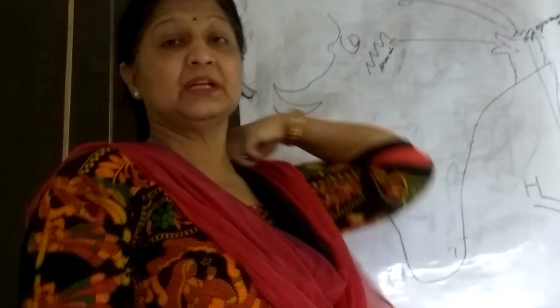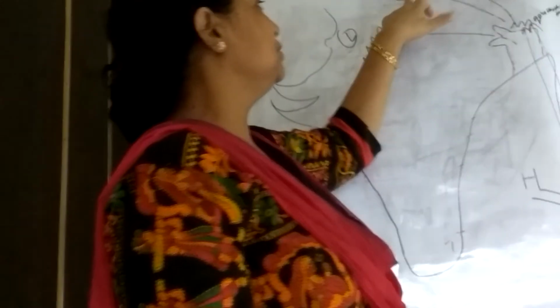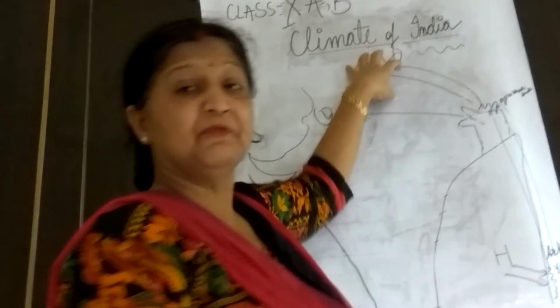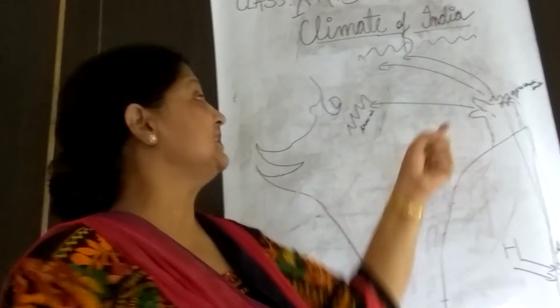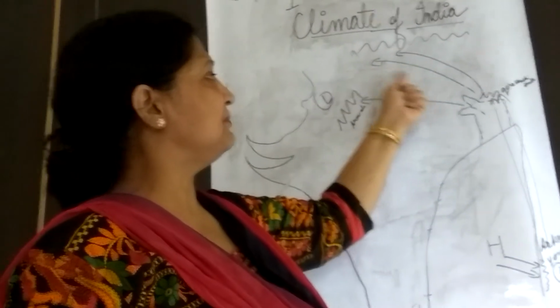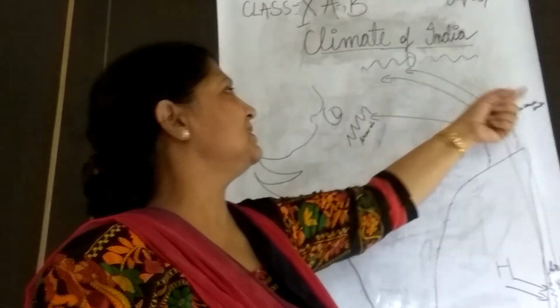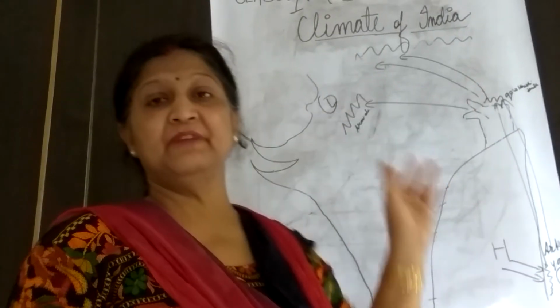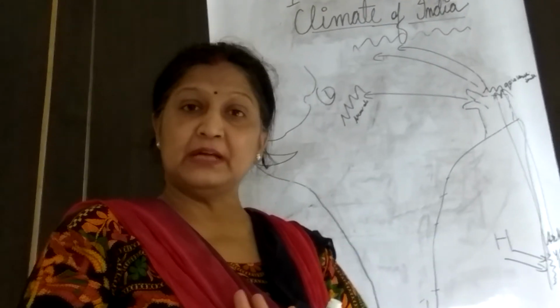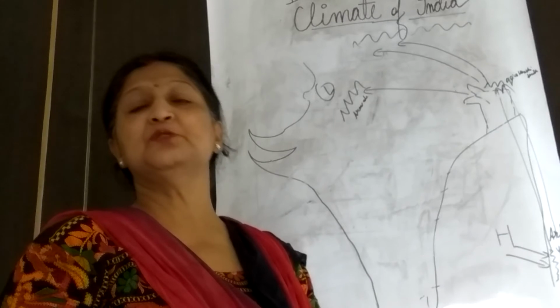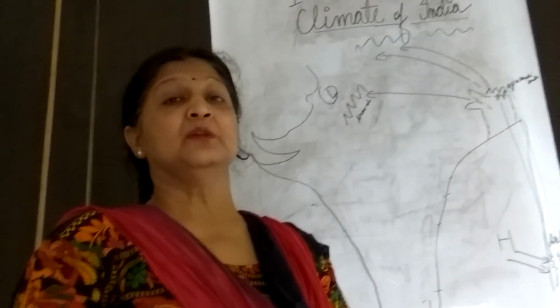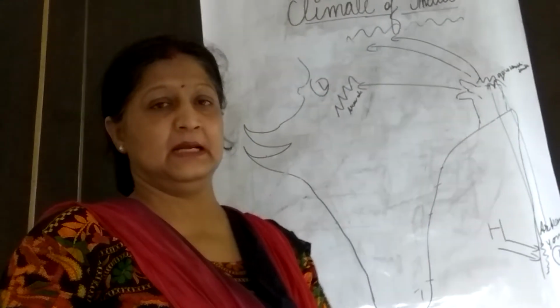The second question is why UP, which lies somewhere here, receives the monsoon winds from its eastern side. See, the winds are coming from the eastern side; the wind direction is east. It is because when they collide with the Garo Khasi Jaintia, they are deflected towards the eastern side. So UP and Bihar receive the monsoon winds from the eastern side.